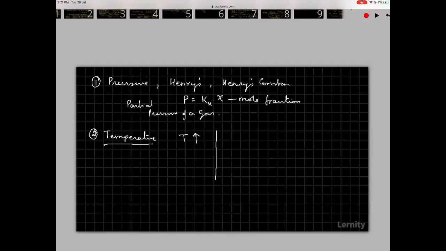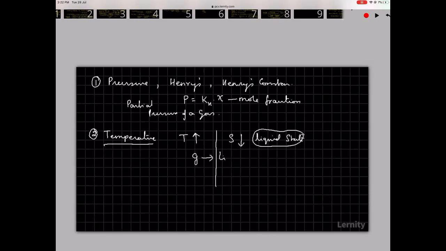So as temperature increases, solubility decreases. Now there are multiple reasons for this. One line of thought is this, that when a gas dissolves in a liquid, it basically is now almost in the liquid state. So it is exothermic, it has condensed. It has moved from gaseous state to liquid state.